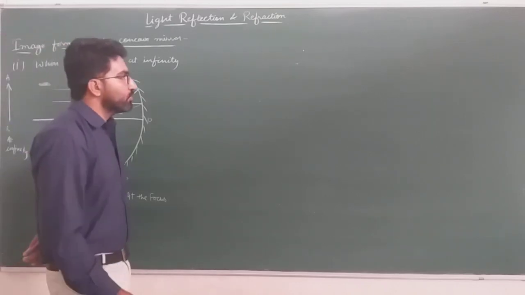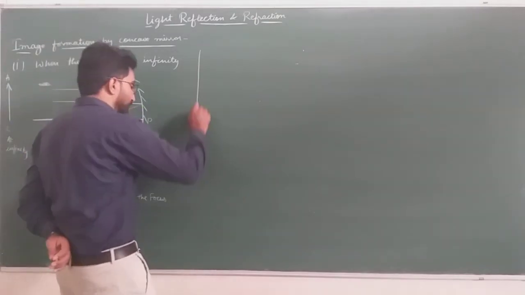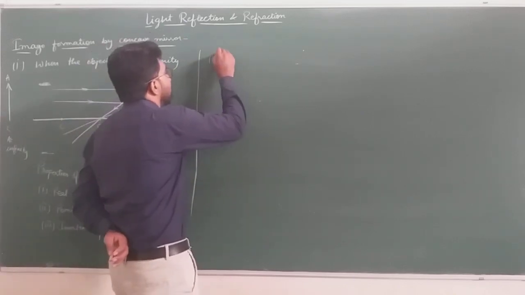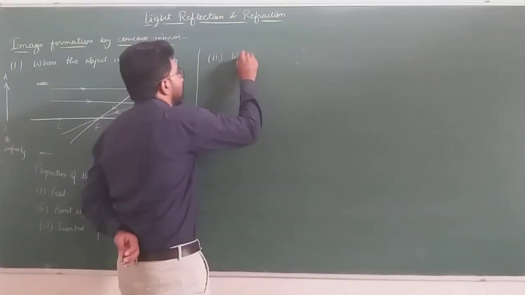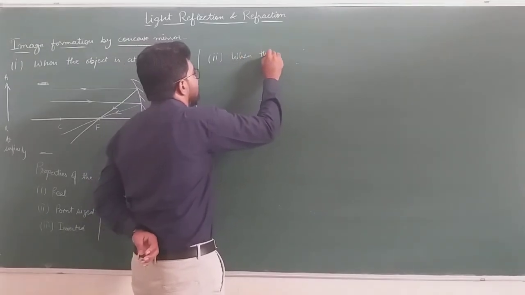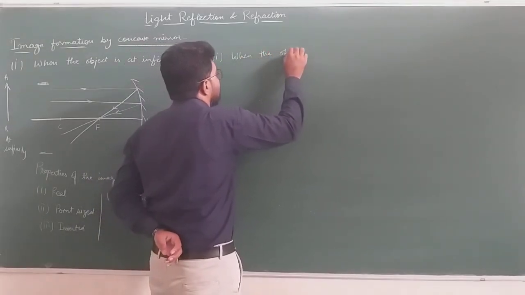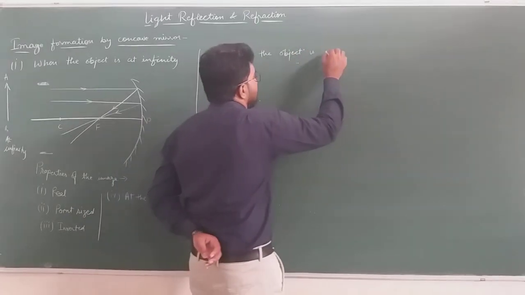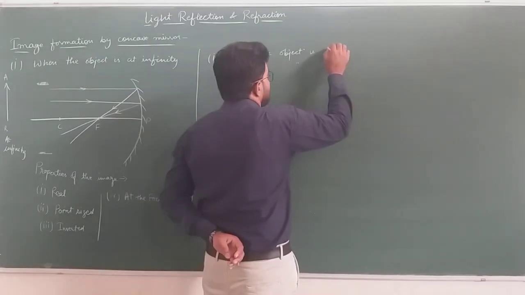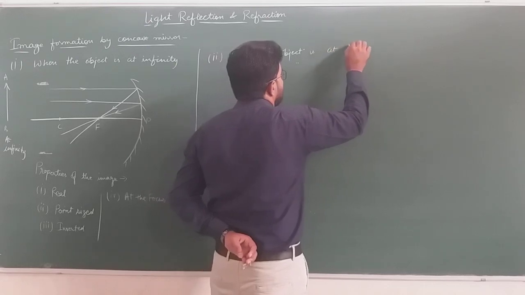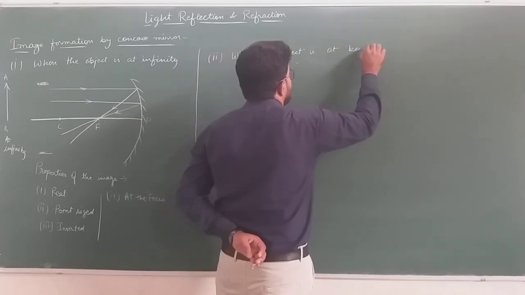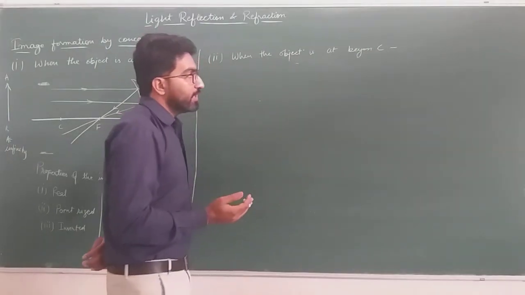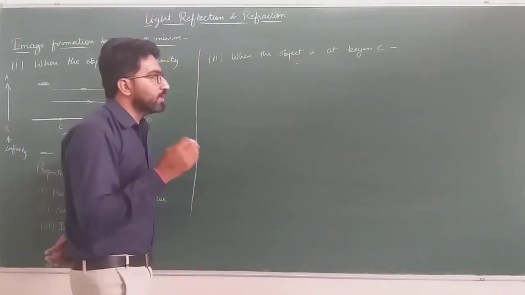Now we will discuss the second case when the object is beyond C. Second case, when the object is at beyond C, means the object is a little behind C.